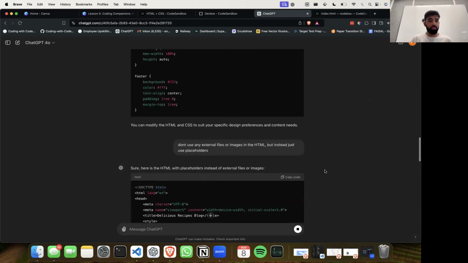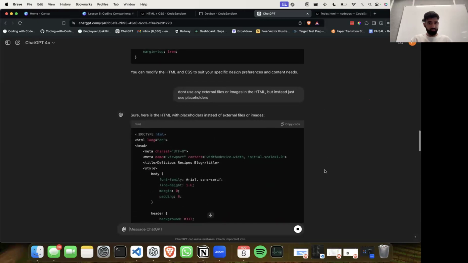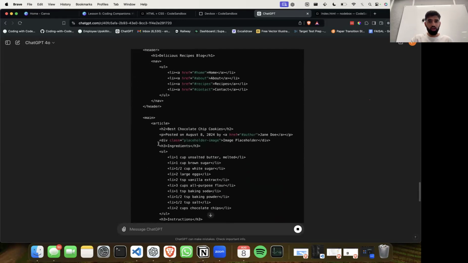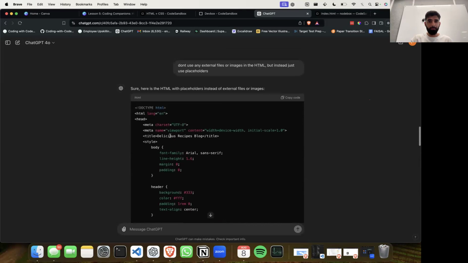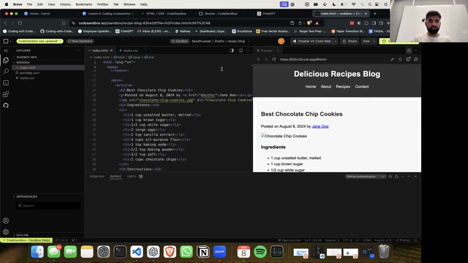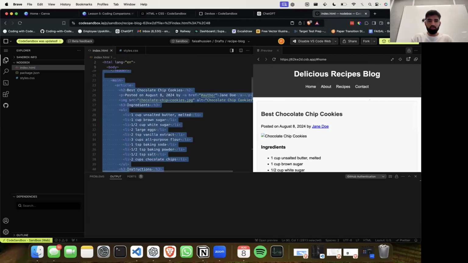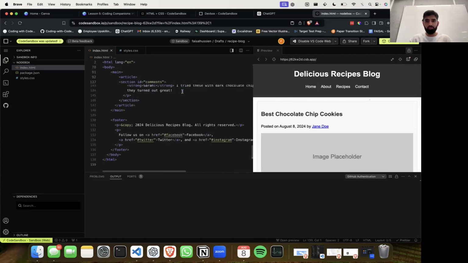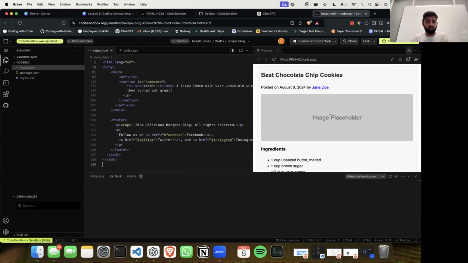Again, just to reiterate, for those of you who were in session 2, when we looked at crafting effective prompts, this is a level of refinement that we need to do when it comes to our prompting for creating a website. Of course, we could actually do this in the initial prompt, but just for speed's sake, we didn't. So as you can see here, it would then generate us the image. We can copy the code, go back to index, get rid of that, paste again, give it a save. And as we can see here, we've got an image placeholder.